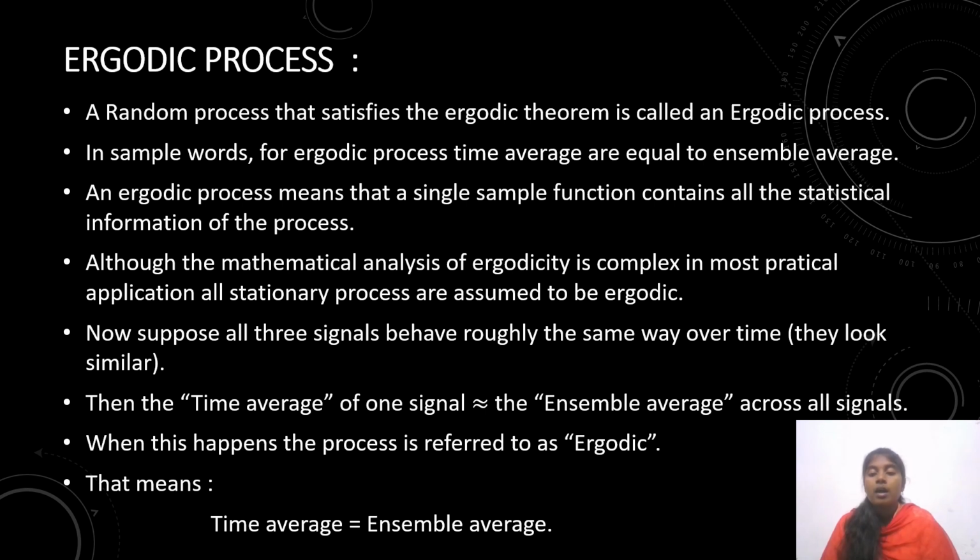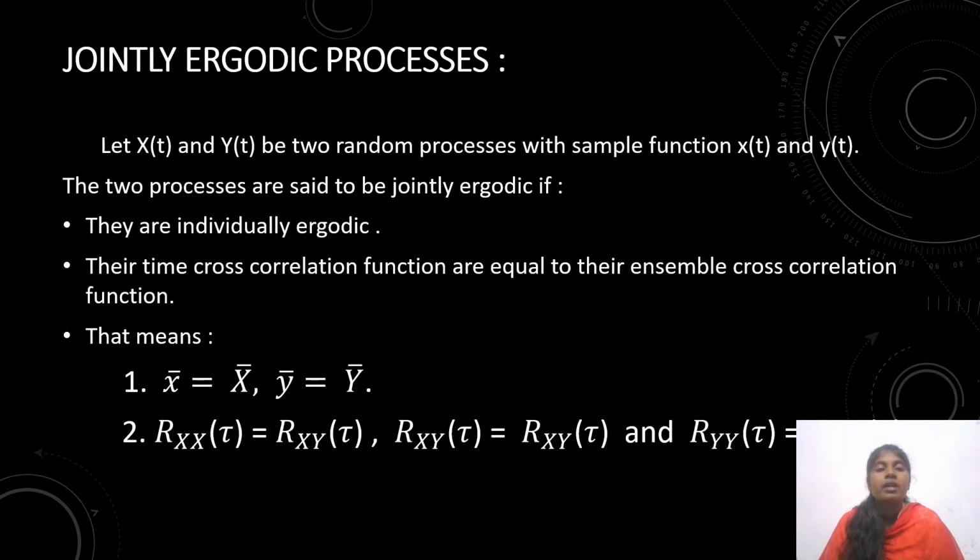Now suppose all three signals are roughly the same over time. The time average of one signal equals the ensemble average across all signals. When this happens, the process is referred to as ergodic. That means time average equals ensemble average.